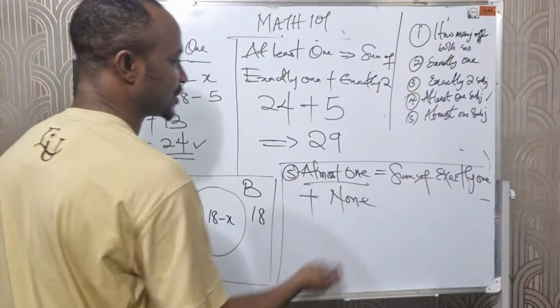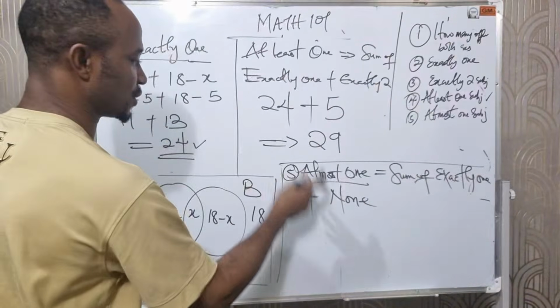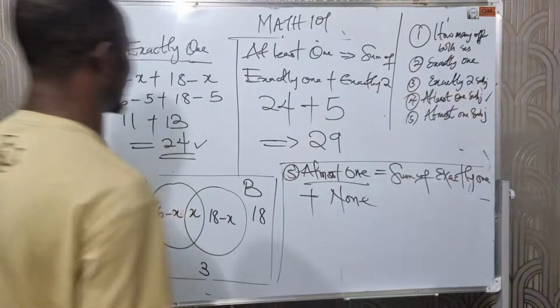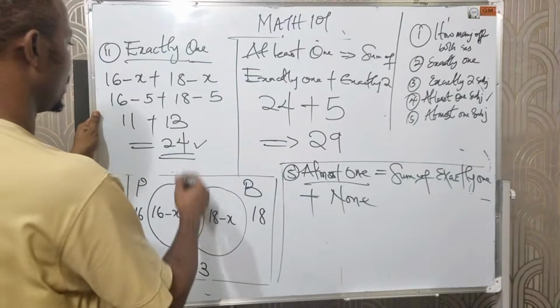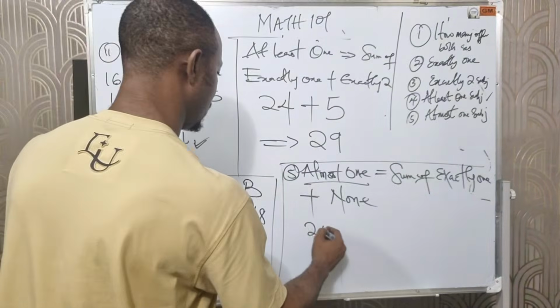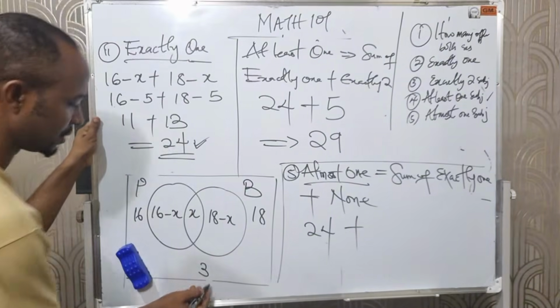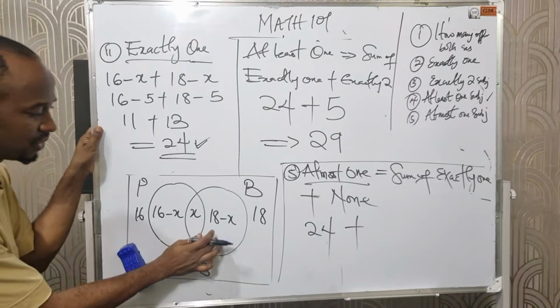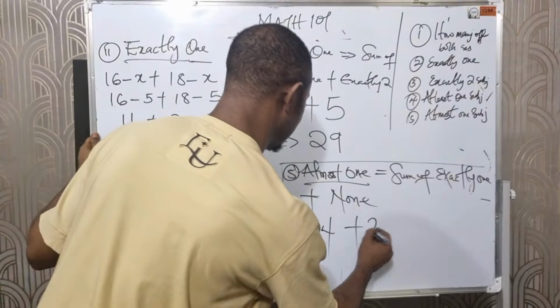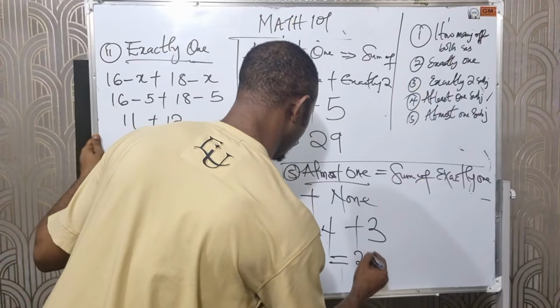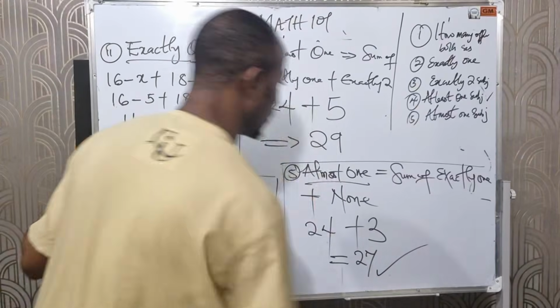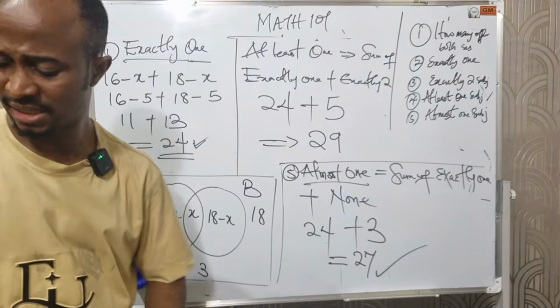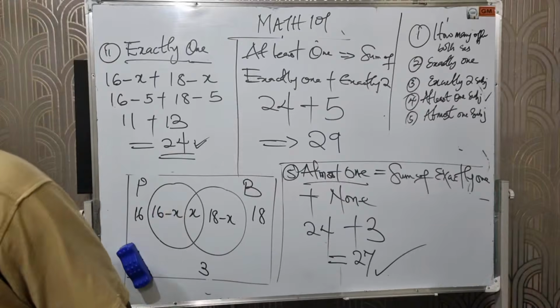So at most 1 means the sum of exactly 1 plus none. Exactly 1 is 24. Plus none, which means those that did not offer either physics or biology. The answer is 3. So the sum of this is 27. We are done with this part of sets. Let's move down to the next question.